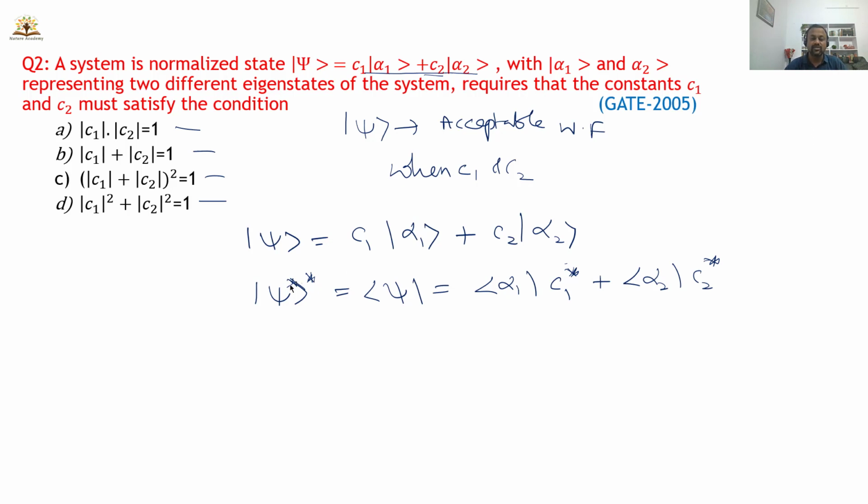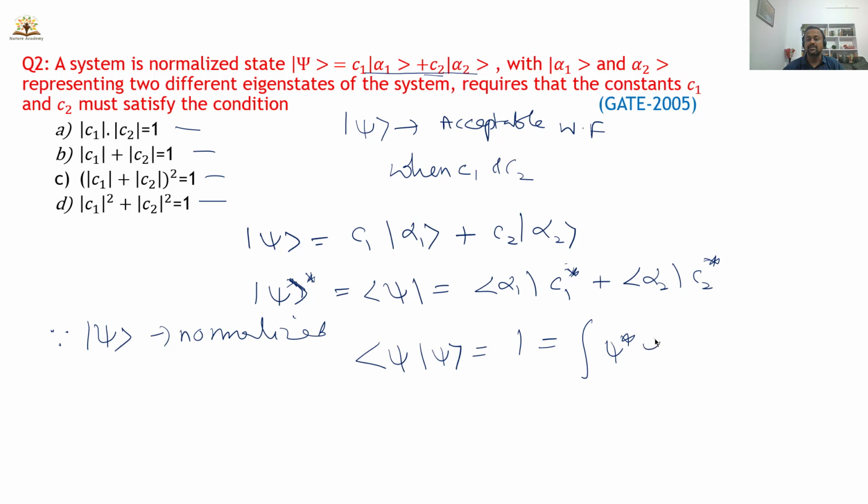When you take the complex conjugate of a ket vector, you get a bra vector. The same thing applies here. Since psi is normalized, the integral of psi star psi is 1. In three dimensions you can write d tau, and in one dimension you can write dx, equal to 1. So this is another notation: you can write the integration form, or you can write the bracket notation. Now I am using this notation.